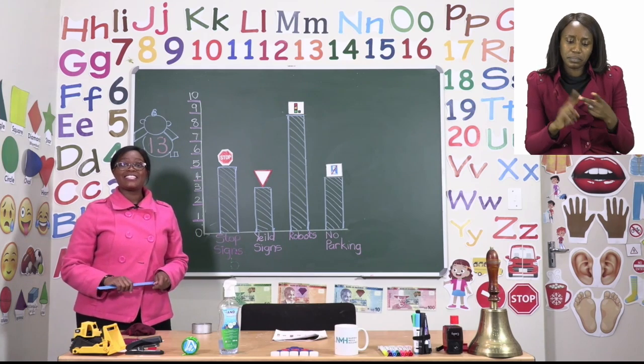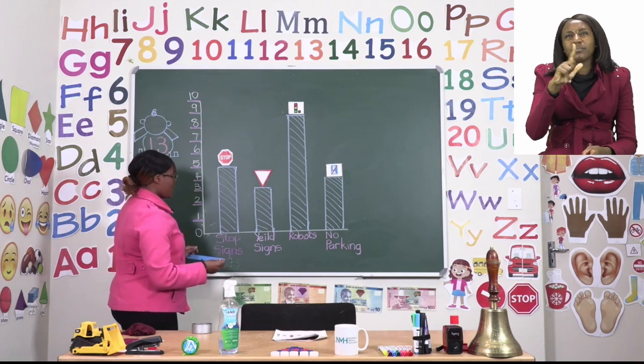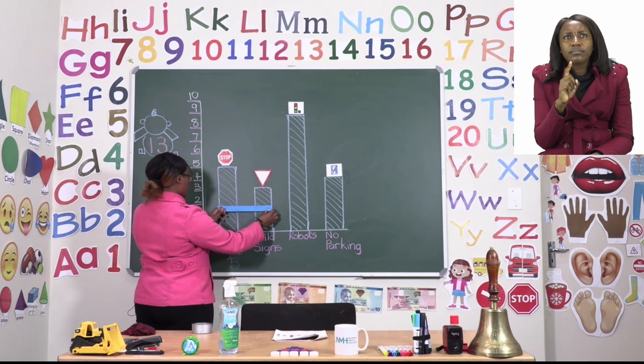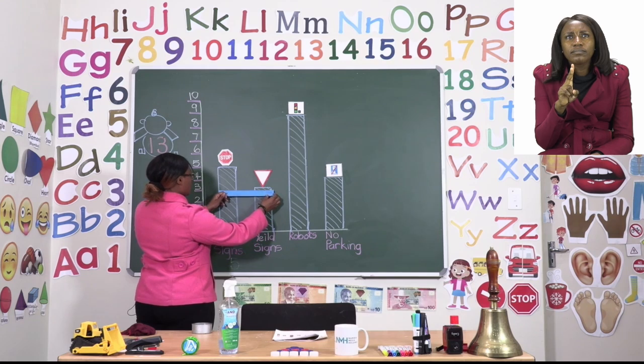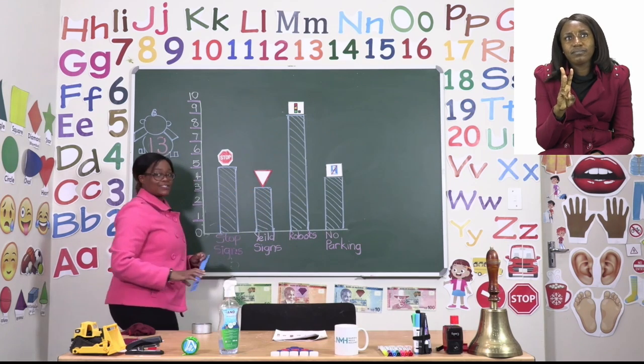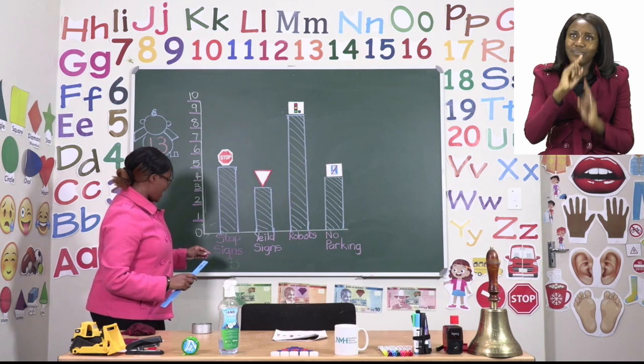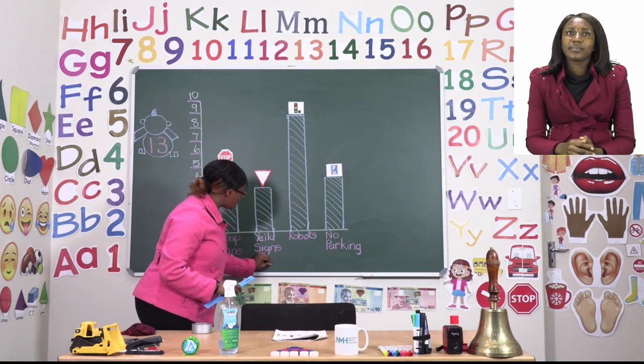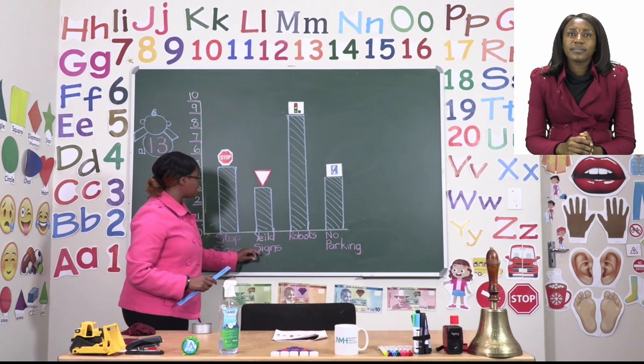Then let's go to the yield sign. Now the yield signs are 1, 2, 3. 3 children brought yield signs. So go ahead and write the number 3 where you see the name yield signs.